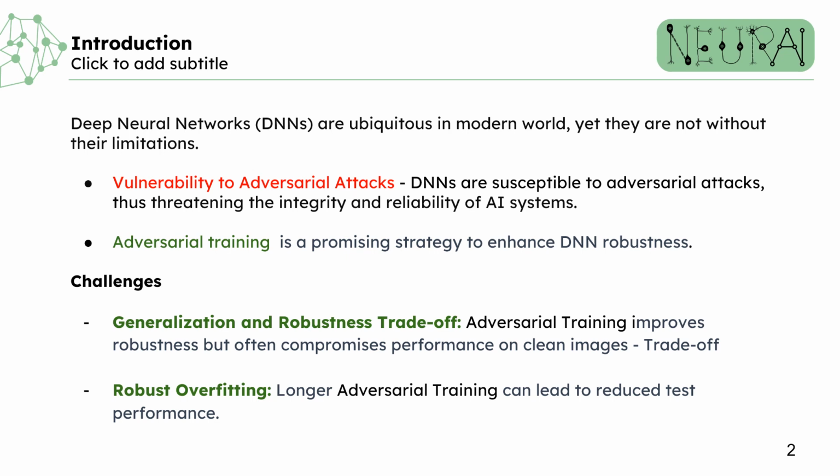Firstly, the generalization and robustness trade-off. While adversarial training improves robustness, it often comes at the cost of performance on the natural or clean images. Secondly, robust overfitting. In standard training, that is on natural or clean images, as we train longer, the error decreases and the test accuracy increases. However, this is not the case in adversarial training. Prolonged adversarial training can lead to robust overfitting, which is a phenomenon where the model's performance on test data deteriorates.